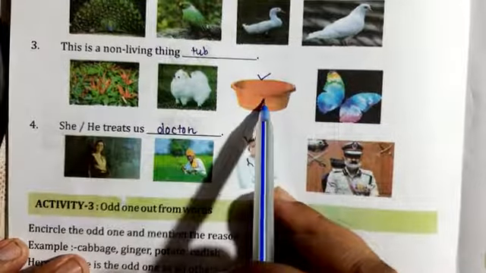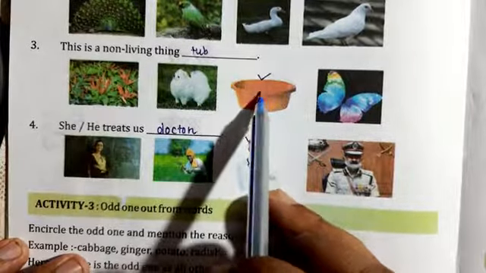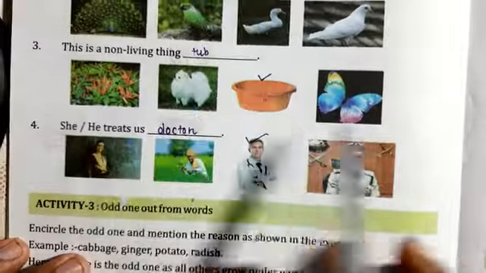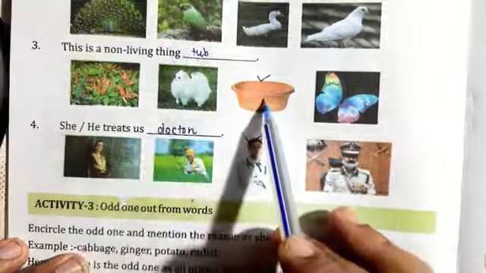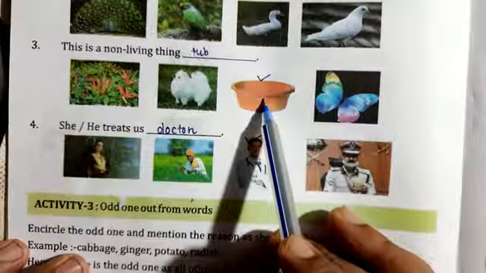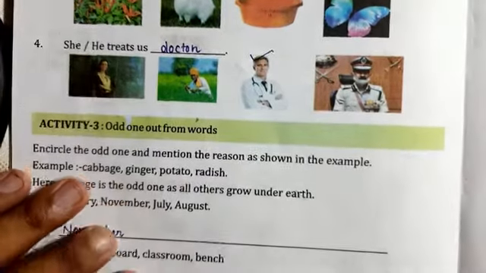Top. Yes, this one is the odd one, because this is a non-living thing. This one and this one, they are living things, but this one is a non-living thing. Am I right? Yes.